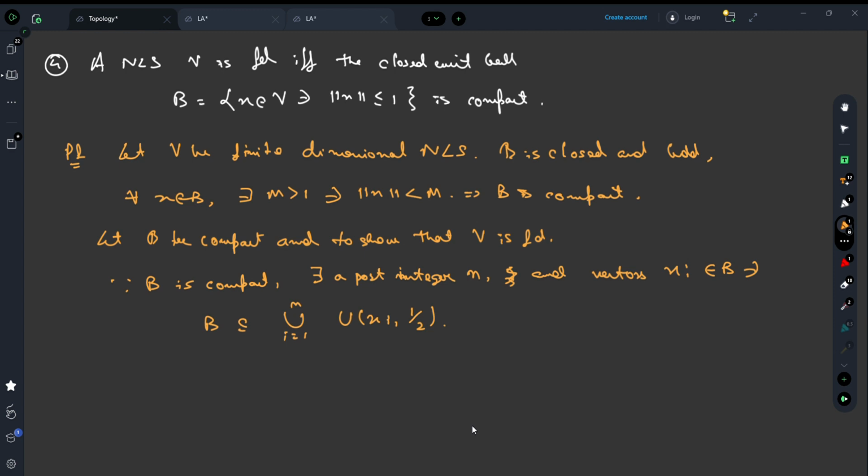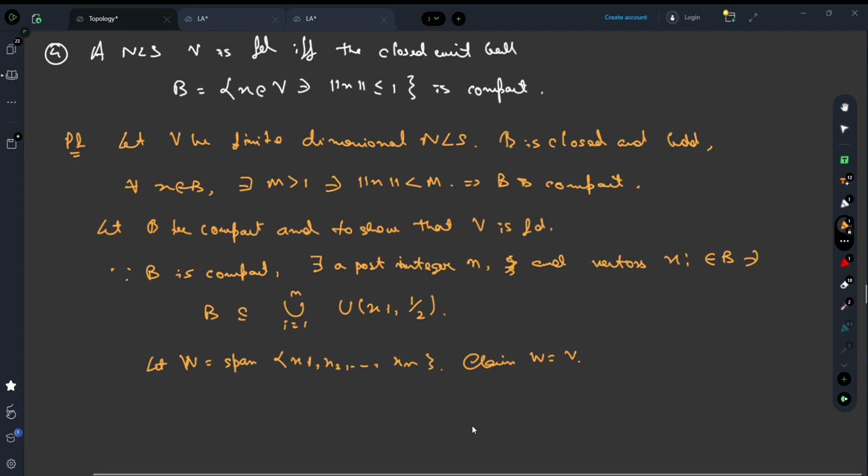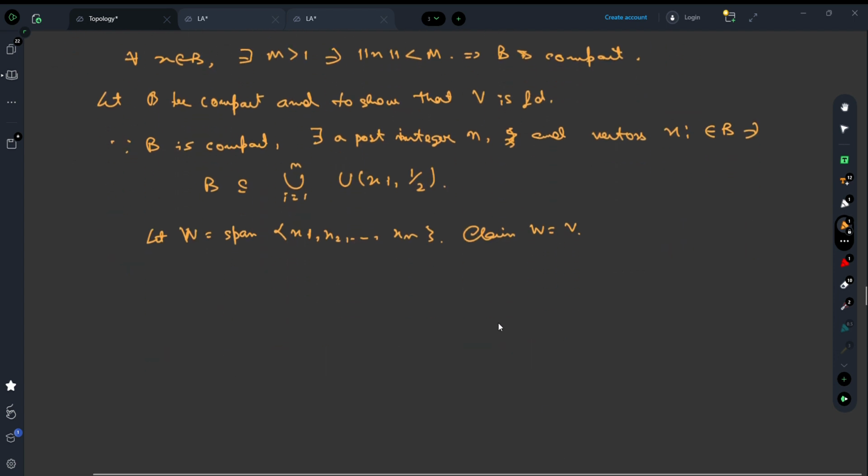We choose W to be the span of these x_i's. There are a finite number of x_i's. We claim W equals V. If W is equal to V, then V is a span of a finite number of elements, so it's easily finite dimensional. So W equals V. Suppose not.